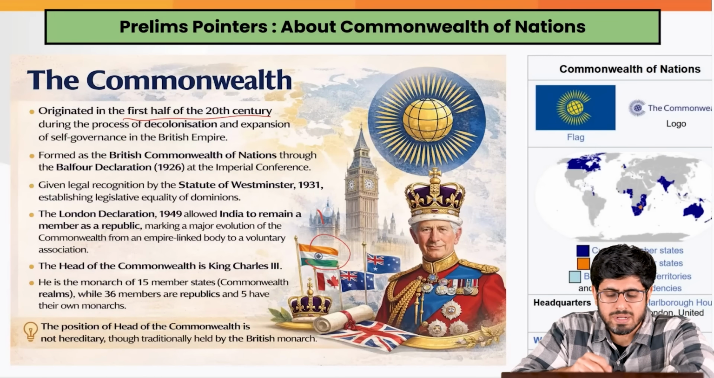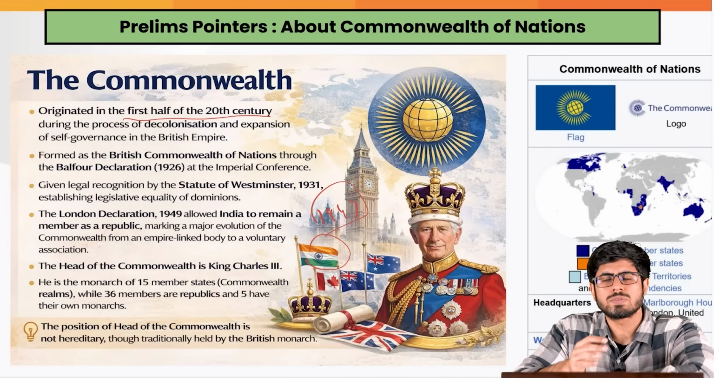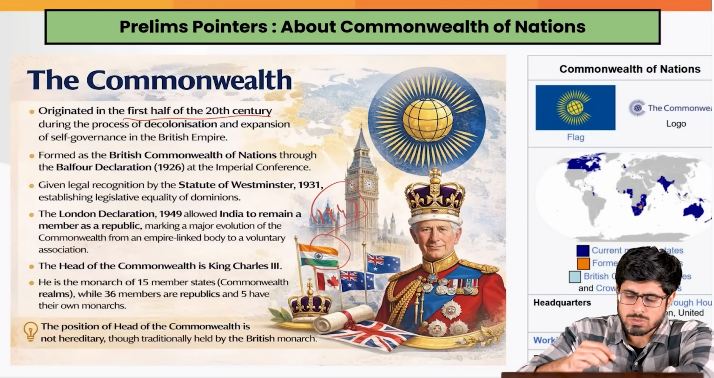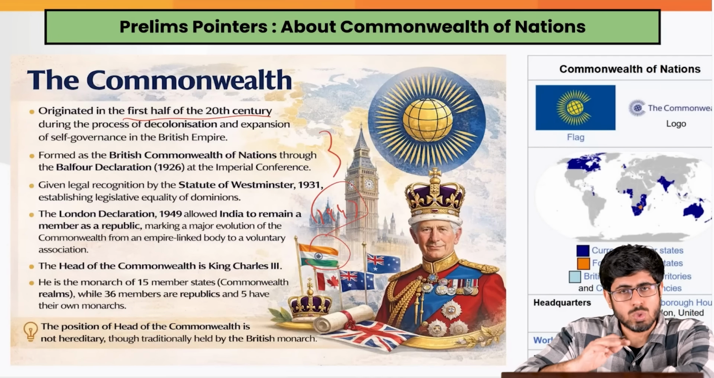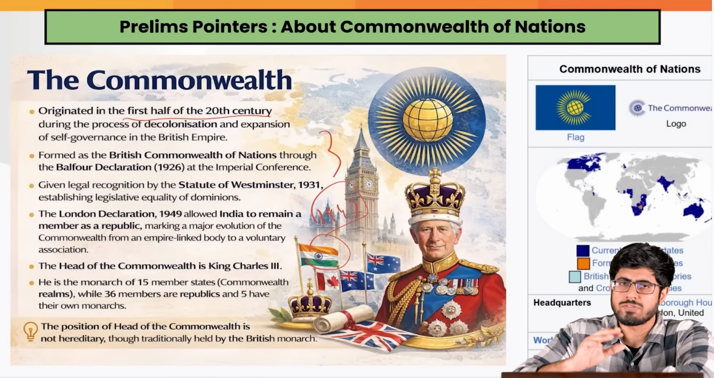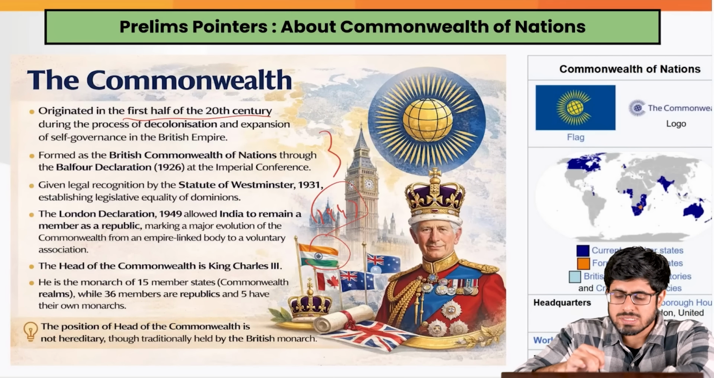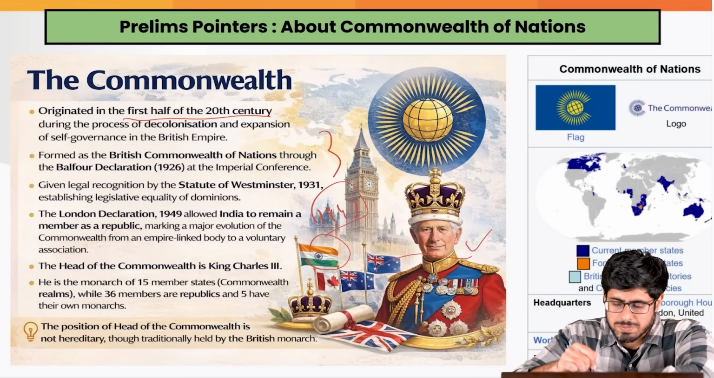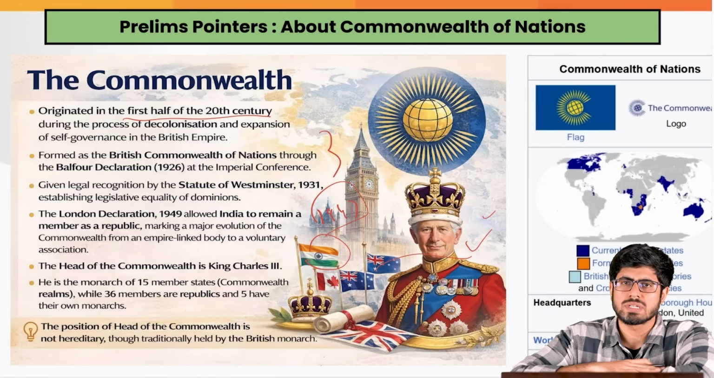But India got independence in the year 1947. Some of them got other forms of self-government even earlier. So these nations, who are actually sovereign in their functioning, still acknowledge the British King. So King Charles even today functions as the head of the Commonwealth of Nations.